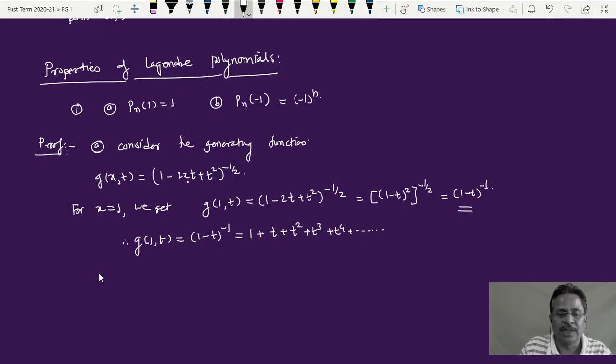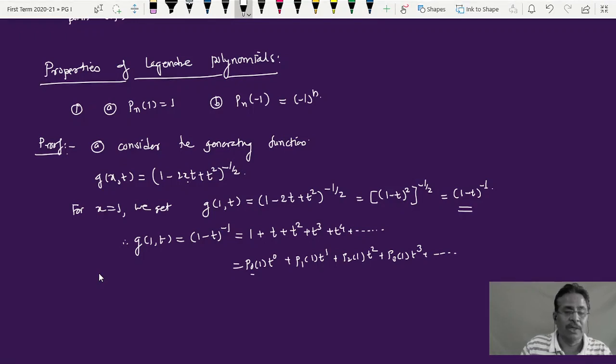Now I can write this as P0 of 1 into t raised to 0 plus P1 of 1 into t raised to 1 plus P2 of 1 into t raised to 2 plus P3 of 1 into t raised to 3 and so on. Comparing, P0 of 1 is 1, P1 of 1 is 1, P2 of 1 is also 1, P3 of 1 is also 1, and likewise.